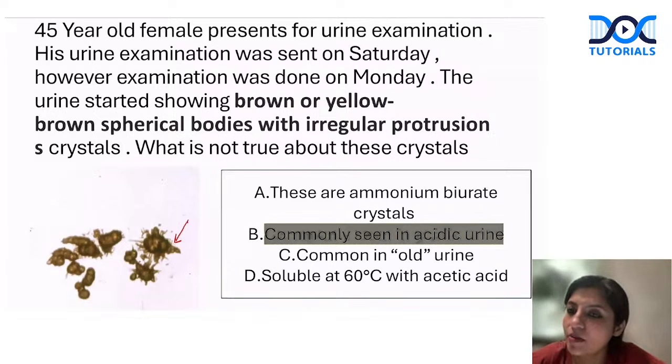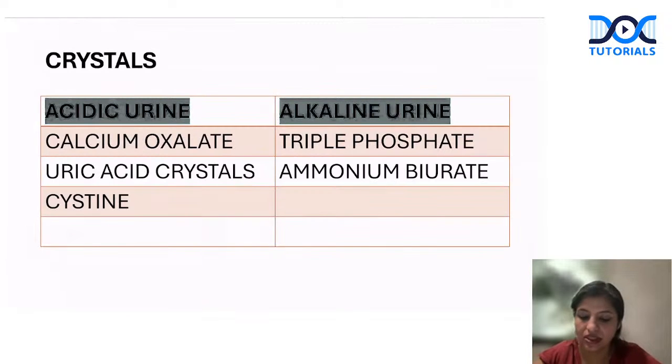Okay, so they're common in old urine, and the beauty of this test is that it will solubilize at 60 degrees with acetic acid. So that is one point that everybody has to be very clear with. Now, what are the crystals seen in acidic urine versus alkaline urine? Acidic urine will usually have calcium oxalate, uric acid crystals, and cysteine crystals, whereas alkaline urine will have triple phosphate and ammonium biurate.